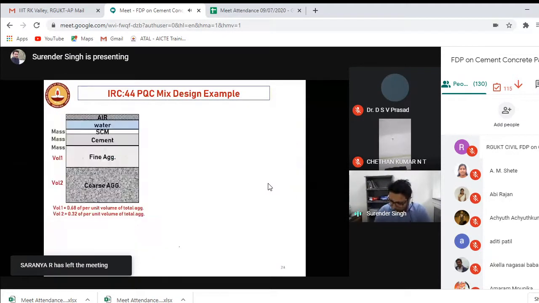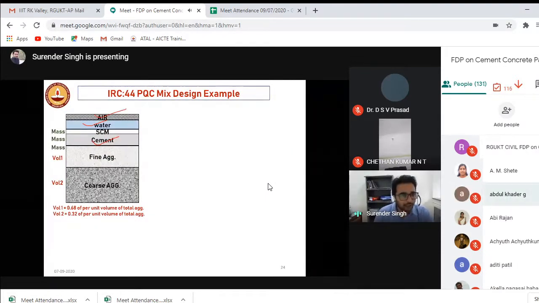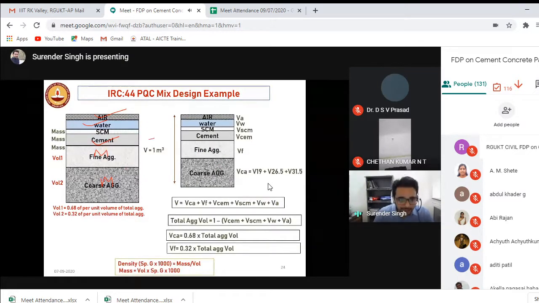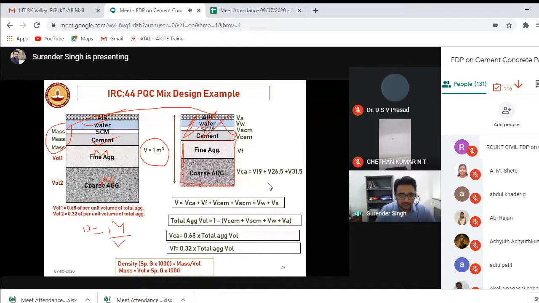After that, what you see here is that now I know the mass of water, mass of cement, and mass of air, but I don't have the mass of fine aggregate and mass of coarse aggregate. So adopting the same method, I can consider the total volume of 1 meter cube. I can convert all these masses into volumes, and then subtract them from the entire volume. I'll be getting the volume of coarse aggregate and fine aggregate, right? And I know the volumes of coarse and fine aggregate with respect to each other, but not separately. Then I can do it with the help of this formula: density is equal to mass by volume.